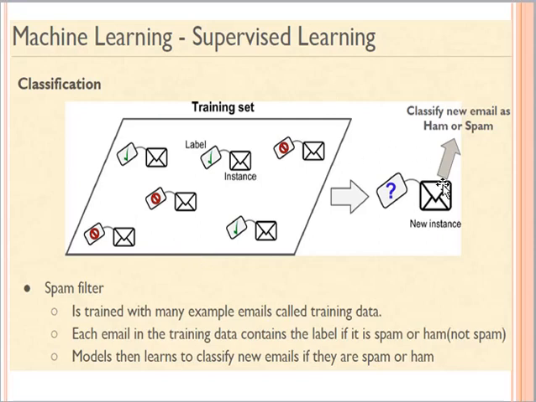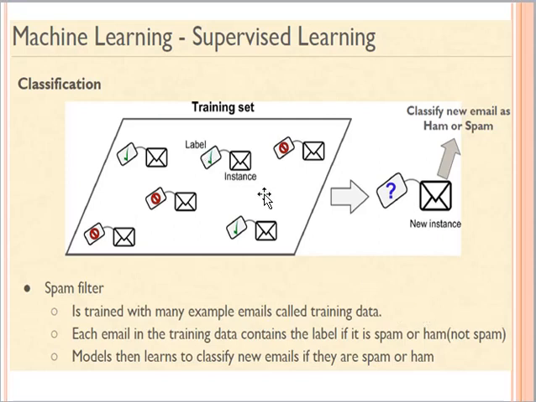Then I will give it an unknown instance or a new data sample, and based on this training, my algorithm will classify the unknown instance. So in the spam filter example, we have trained an algorithm with many example emails, called training data.